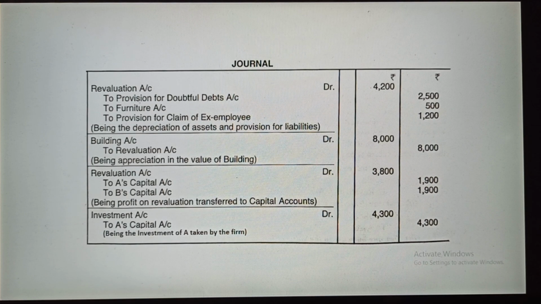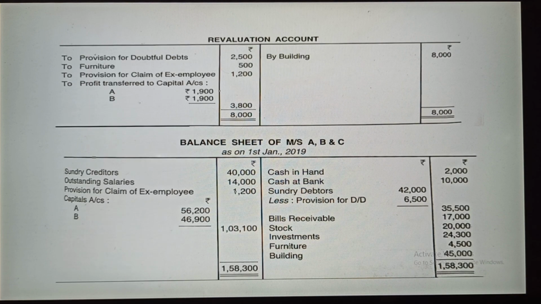Okay, then go back. The next entry is all about the building to revaluation account. Here revaluation is credit, so building will also transfer to the credit side. See here, by building account 8,000 rupees, and you will find the differences, the same differences 3,800, and that will be distributed among the old partners as per their old profit sharing ratio. Okay, we have completed this revaluation account.